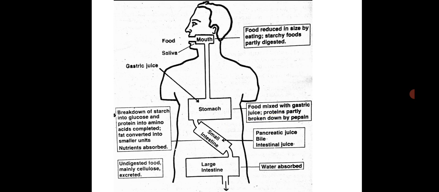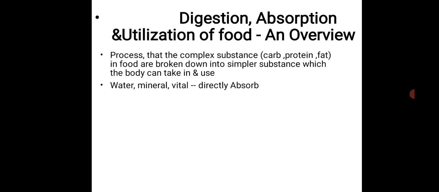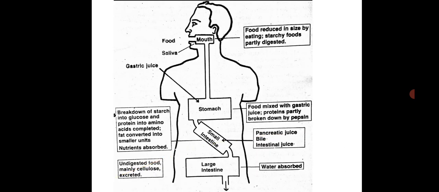Now, how does digestion take place? Food is taken in through the mouth and mixed with saliva, which is secreted by the salivary glands. Saliva contains amylase, as you know. Amylase converts the complex polysaccharide into disaccharide, which means partial breakdown of carbohydrate takes place here.